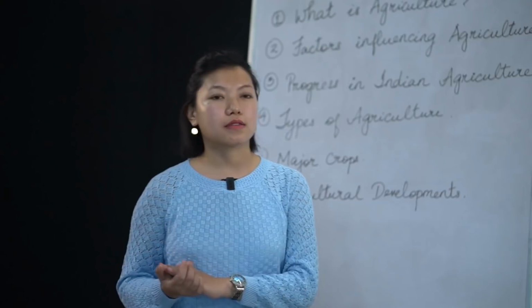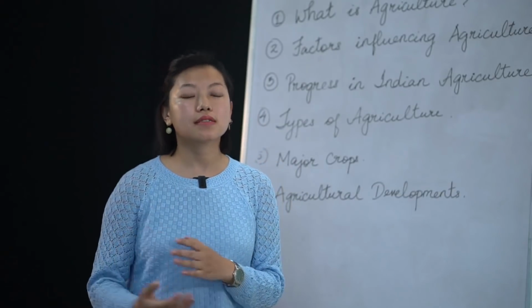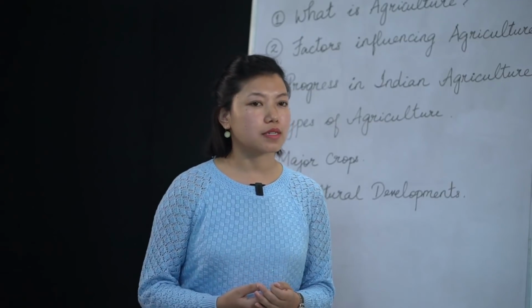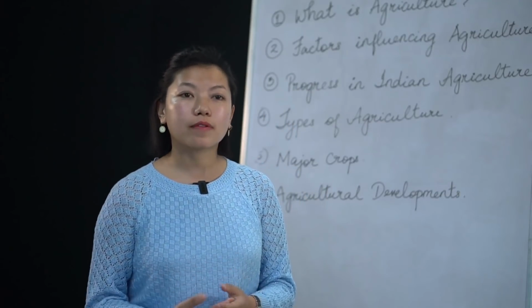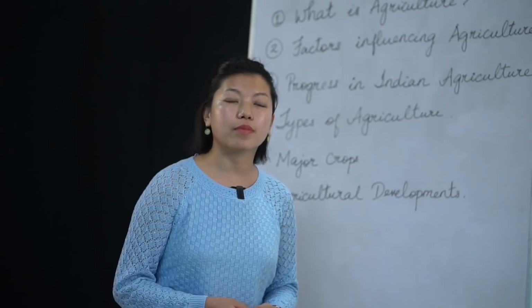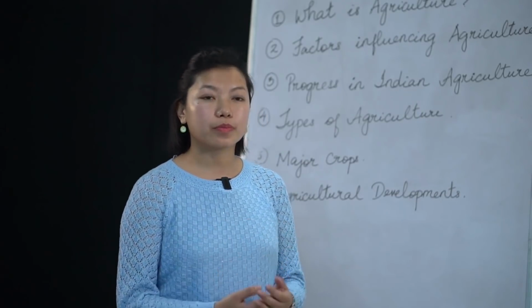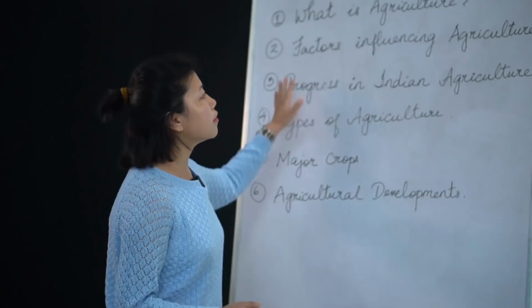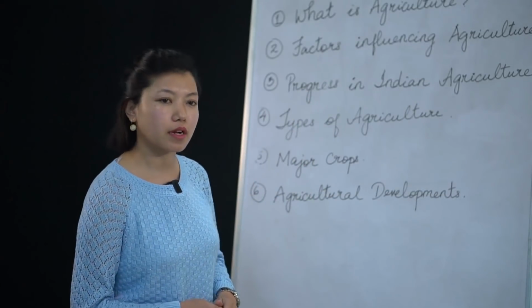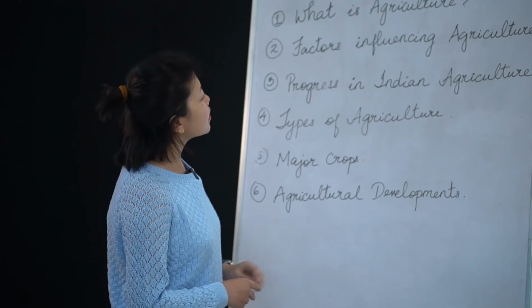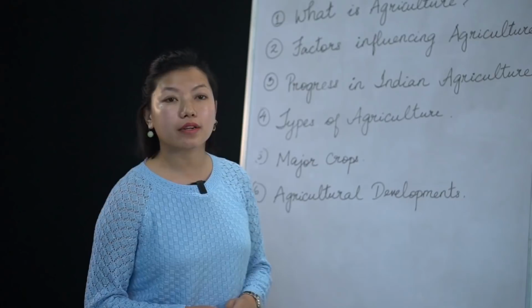Now the other factors that influence agriculture are the market, which is also very important. Then we have transport facilities, which is another very important factor, and also different agricultural programs. All this comes under factors that influence agriculture. Now let's come to the third point, which is progress in Indian agriculture.